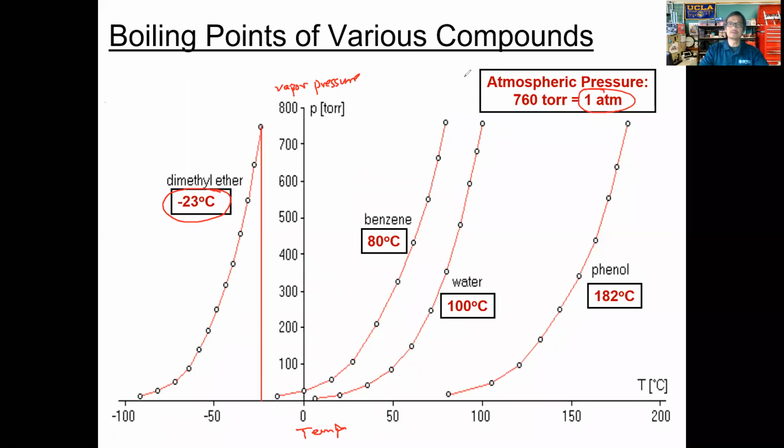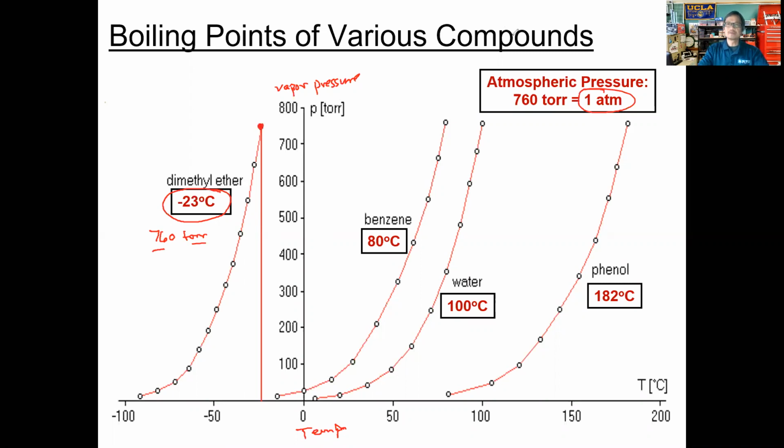Okay, let's go ahead and consider this here. Negative 23 degrees Celsius, about right here. The pressure is roughly, what, 750, and we'll call that 760 torr. So at that temperature, dimethyl ether reaches that point, which is about 760 torr.